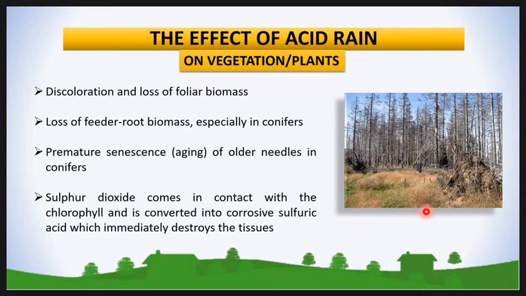Sulfur affects plants in a fatal manner. By entering through the cell, sulfur dioxide comes in contact with the chlorophyll of the cell and the other constituents of the cell, particularly water, and is converted into corrosive sulfuric acid, which immediately destroys tissue in its vicinity.